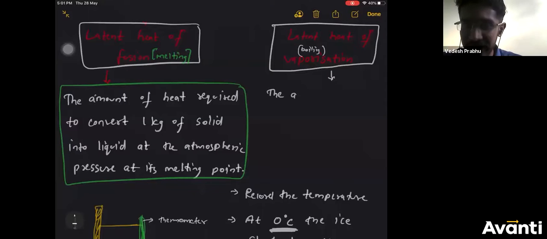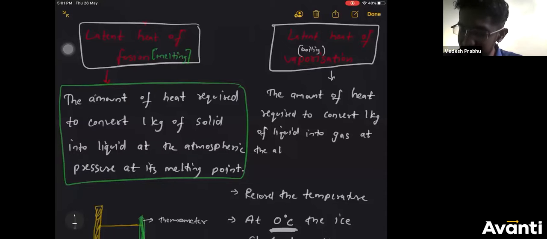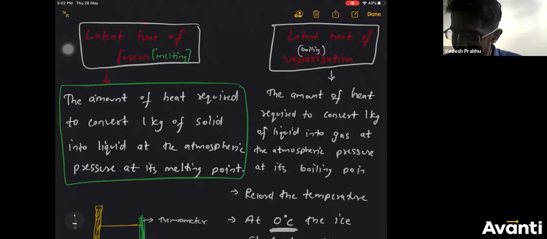It is the amount of heat required to convert 1 kg of liquid into gas at atmospheric pressure at its boiling point.